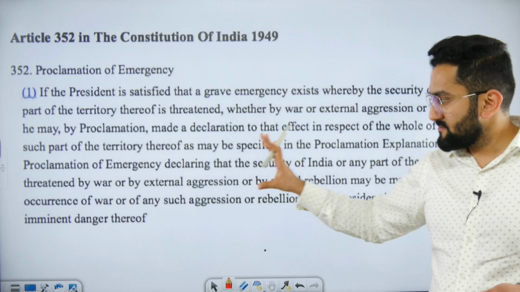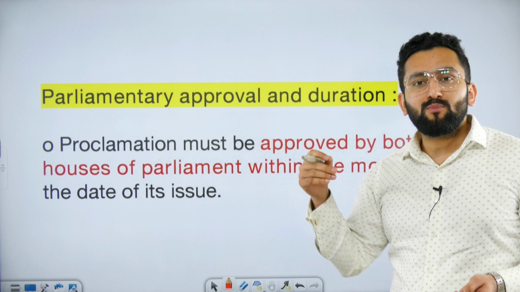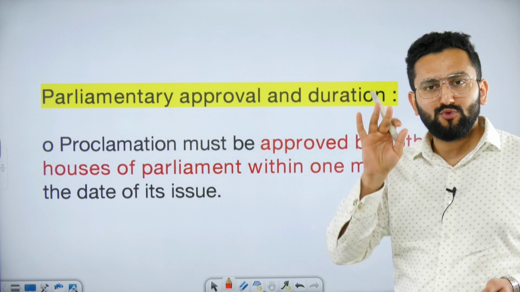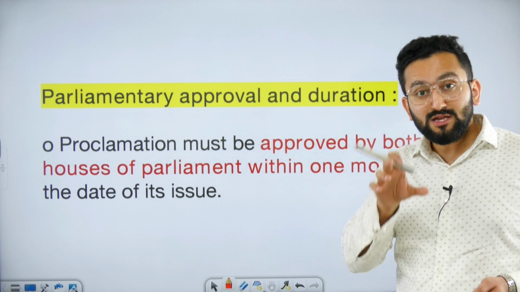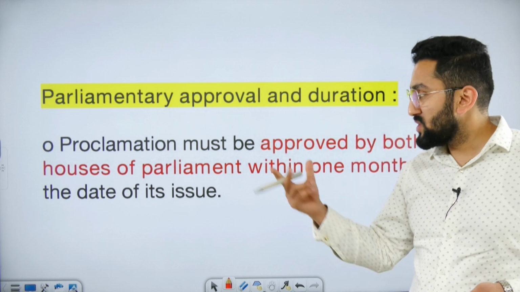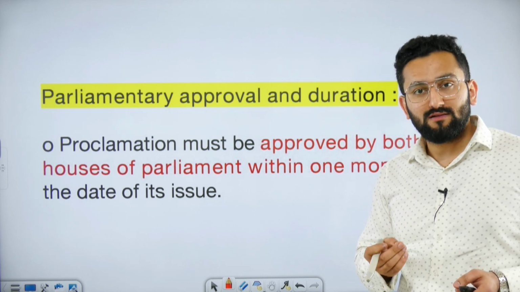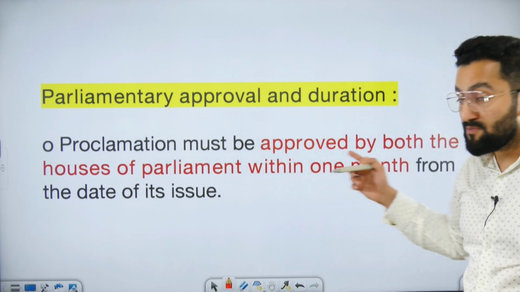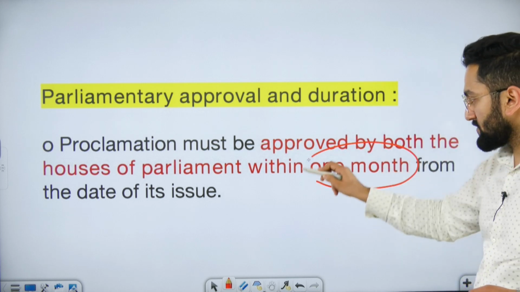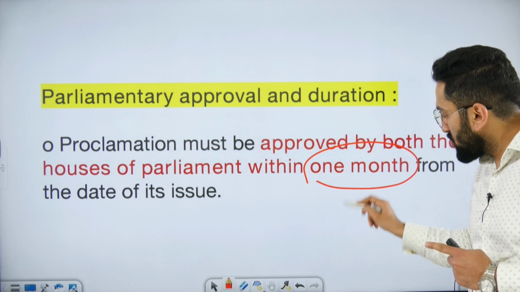Now this is Article 352 and we have broken it and understood it. Now when it comes to approval, you are the President, and being President you have declared that national emergency is imposed. But still this national emergency proposal needs to be cleared by both houses of Parliament within 1 month. It means if you have declared national emergency on 1st January, then within January you need to get it passed from both the houses of Parliament. Please remember 1 month, because this is a differentiating factor. Only in case of national emergency, the word 1 month is used.